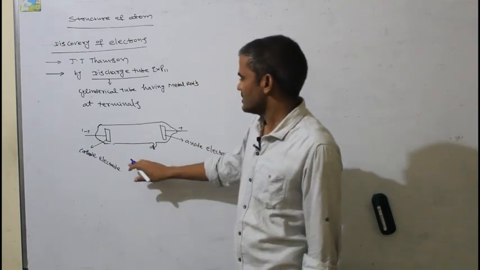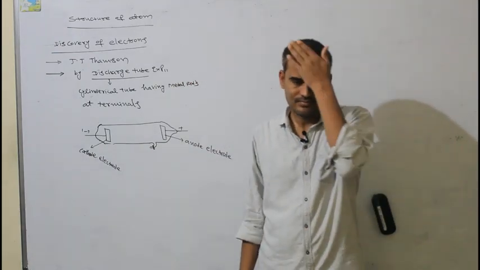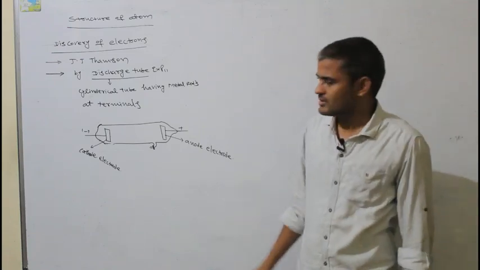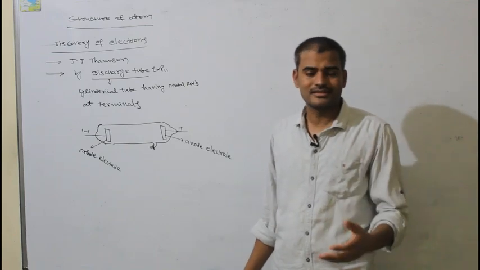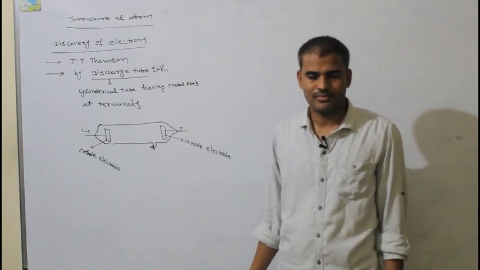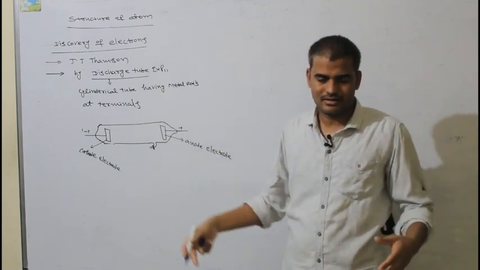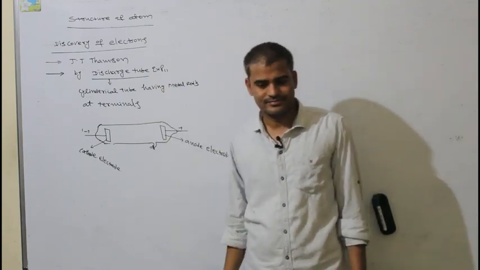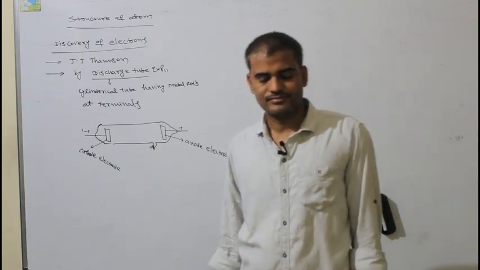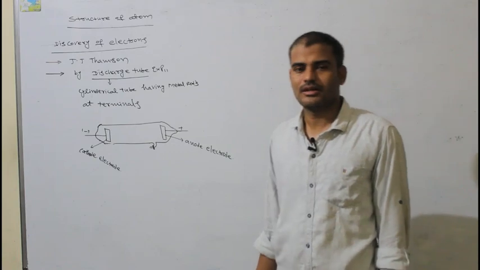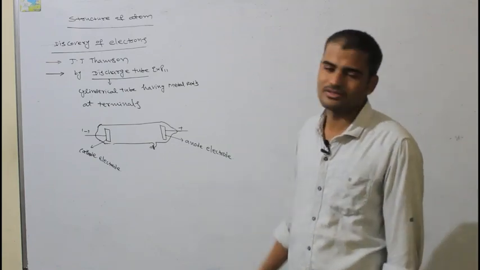This discharge tube was invented by the scientist William Crookes to prove air is a good conductor. Generally, air is a bad conductor under ordinary conditions, but when extraordinary conditions are made, air can also act as a good conductor. To prove that, he invented an instrument which is the discharge tube.